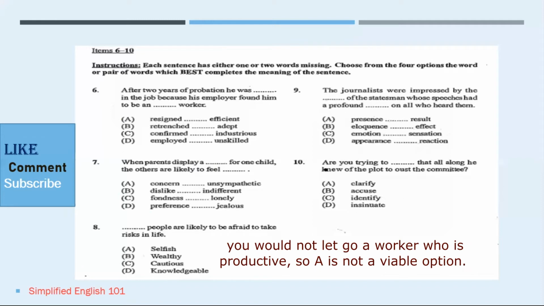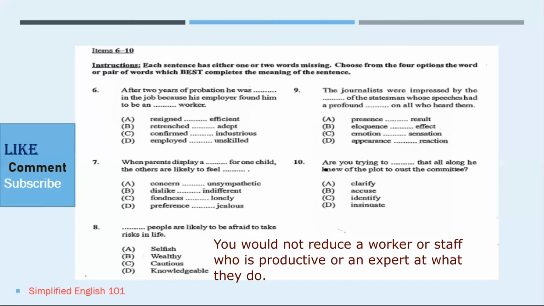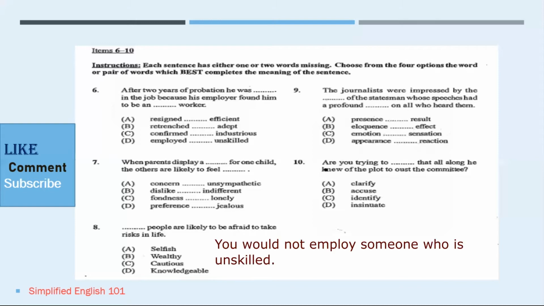A says resigned and efficient. The word resigned means to let go, and the word efficient means to be productive. These 2 options would clearly not work. It would not be B, because retrenched means to reduce and adept means expert. It would not be D, because employ means obviously to hire someone, and unskilled, someone who is unqualified. However, the best option would be C, confirmed and industrious. The worker who was on probation, after 2 years, their position was confirmed, meaning validated, because clearly the worker was a hardworking person, an industrious person.